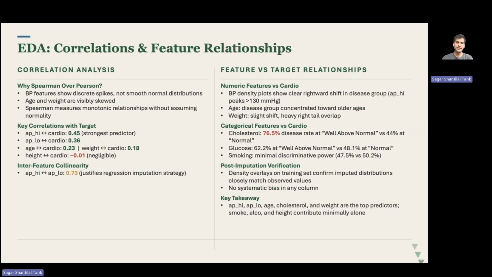Now for the correlation analysis, I used the Spearman instead of the Pearson method because the blood pressure distribution violates normality. The systolic blood pressure had the strongest relationship with the target, while height had almost none, which told me height would only matter through a derived feature like body mass index. Cholesterol was the most discriminative categorical feature, with well above normal cholesterol patients having a much higher disease rate compared to the normal cholesterol patients.